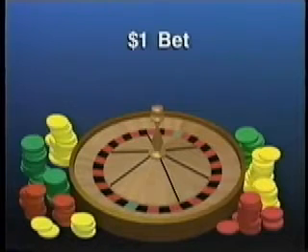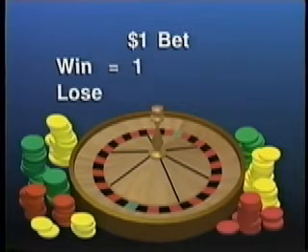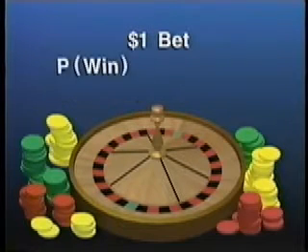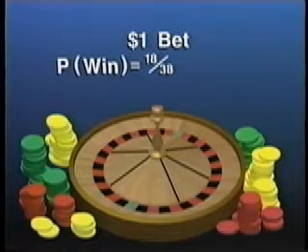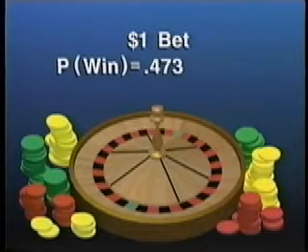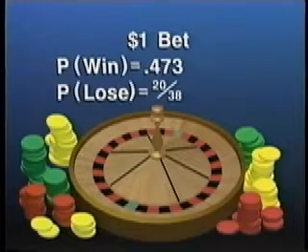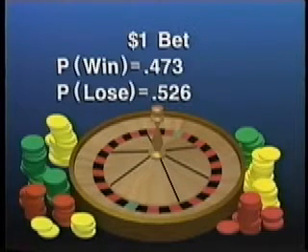In statistical terms, we want to find the mean of the random variable. As we learned before, to find the mean of a random variable, we multiply each outcome by its probability and add them together. In this case, let's suppose I bet $1. The 2 possible outcomes are either a win of $1, which is 1, or a loss of $1, which is -1. My probability of winning is 18 out of 38, or 0.473. That's the 18 red or black slots over the total number of slots. The probability of losing is 20 out of 38, or 0.526, which reflects the addition of the 2 green slots.